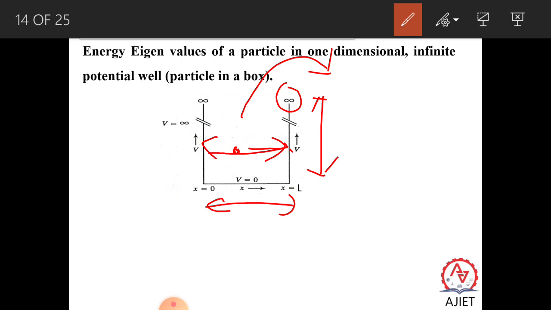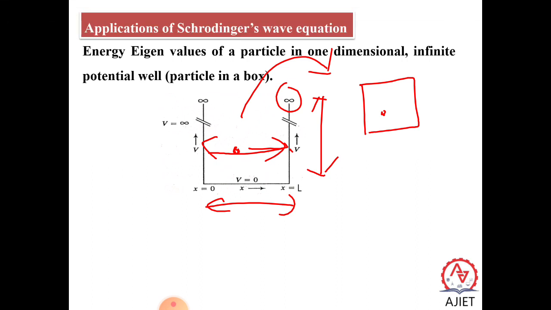Or else you can consider a particle inside a box. The particle inside an infinite height potential well or inside a box both mean the same. Okay, so such a particle we are considering.